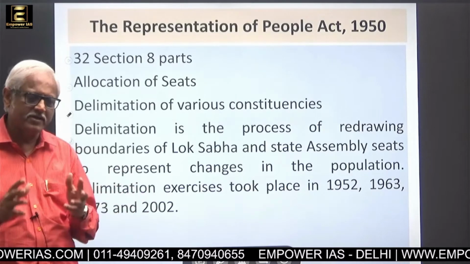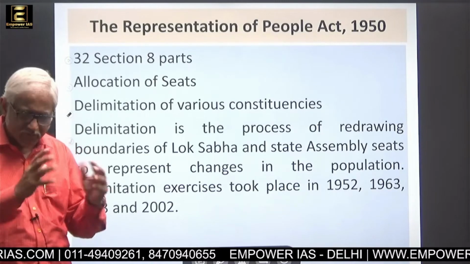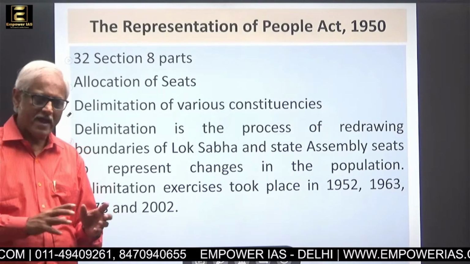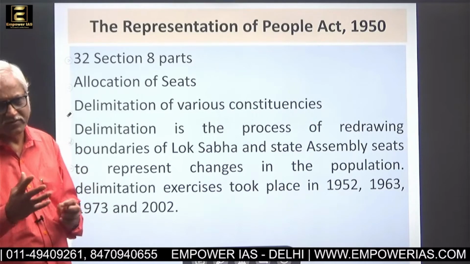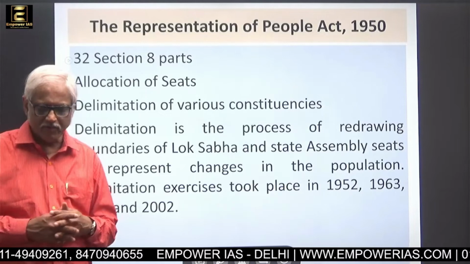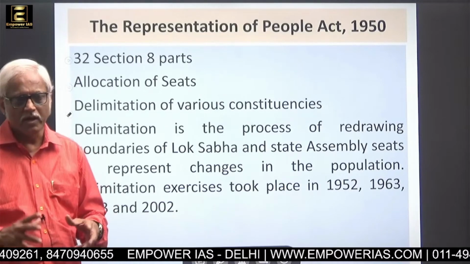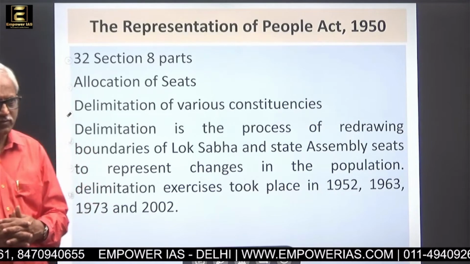According to the understanding earlier, the Constituent Assembly, which was an elected body, of course, was also given the status of a parliament, but not a full-fledged parliament.